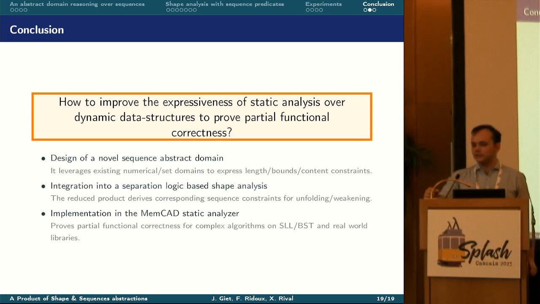Second, using an abstract reduced product, we combine this sequence domain with an existing shape analysis based on separation logic. This requires deriving at any step of the analysis the corresponding sequence constraint to be either verified or guarded. And then we implemented this analysis in the MemCAD tool, and we observed that it was expressive enough to prove complex programs such as sorting algorithms, and versatile enough to be applied on real-world list libraries.